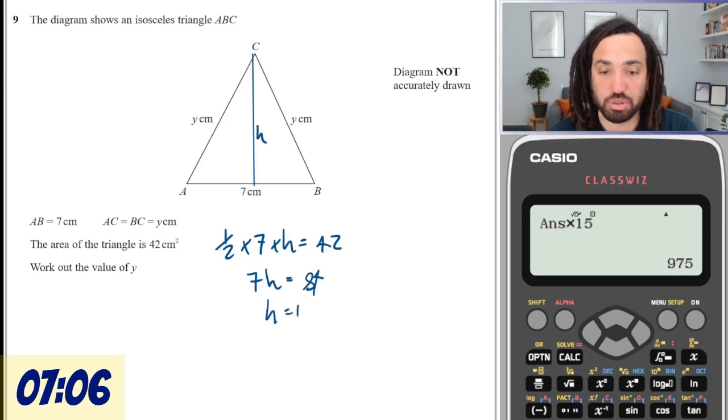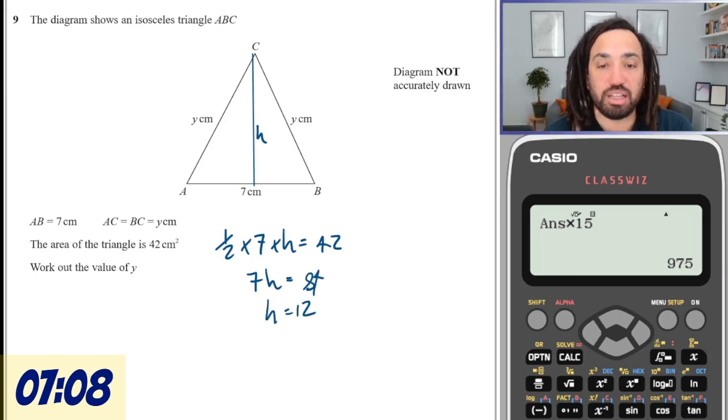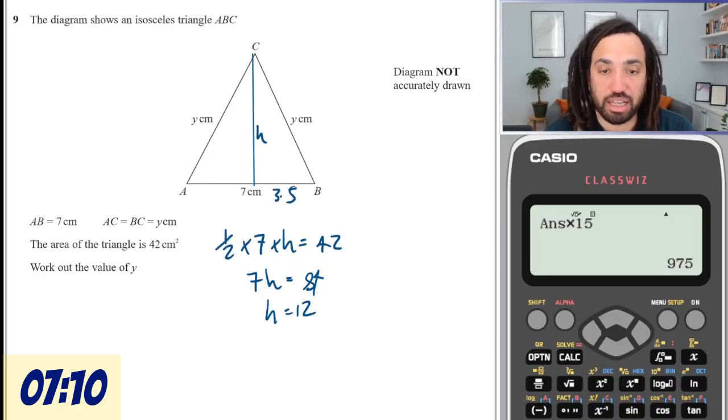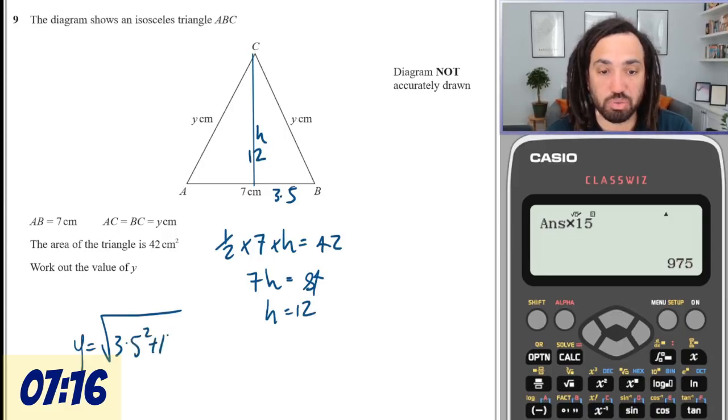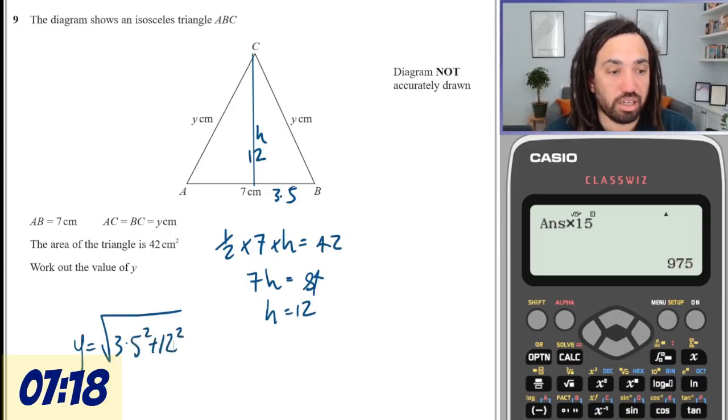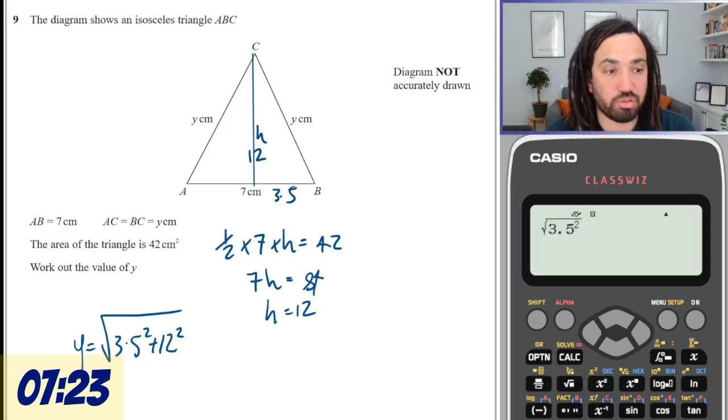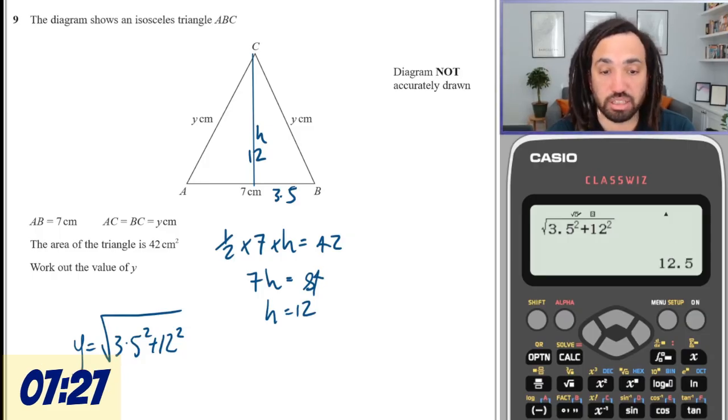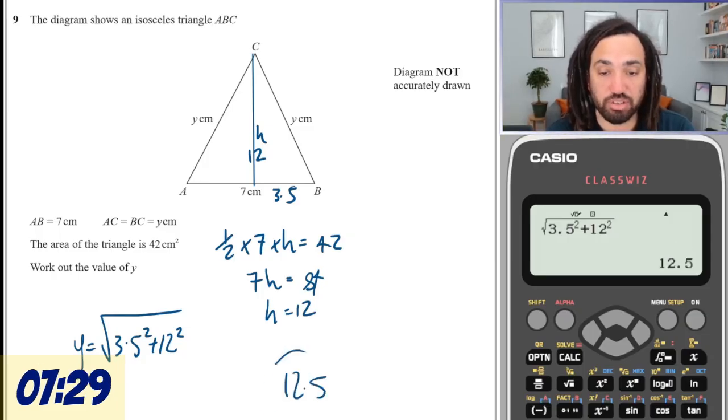So h is equal to 12. We've got 3.5 there, and the height is 12, so we can use Pythagoras to find y. So it's the square root of 3.5 squared plus 12 squared. It doesn't ask us to round, so I'm hoping this is going to come out as a nice number. Perfect. So 12.5 is my final answer there.